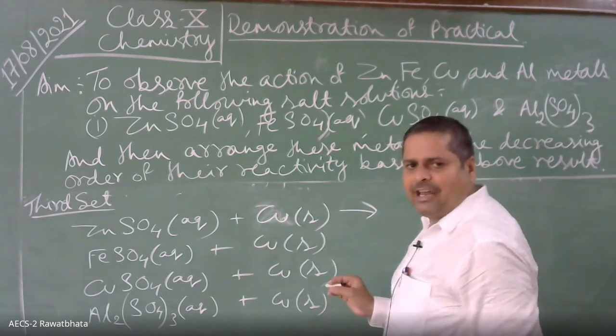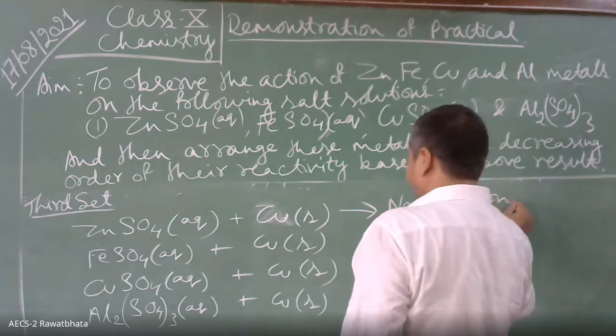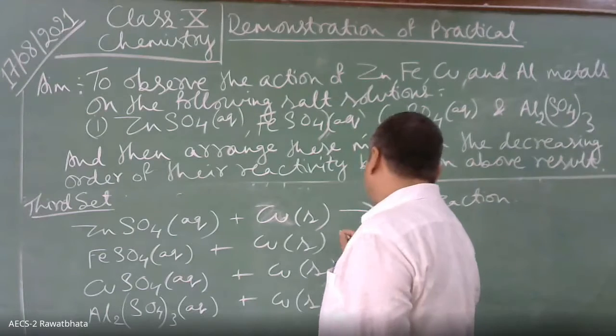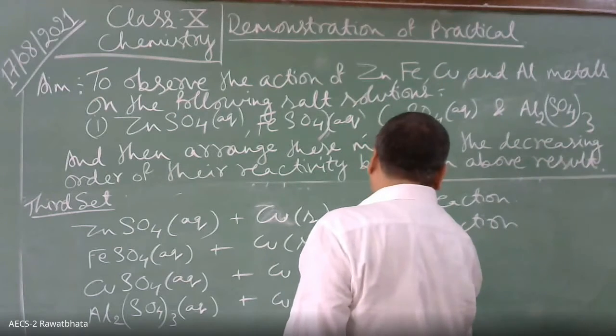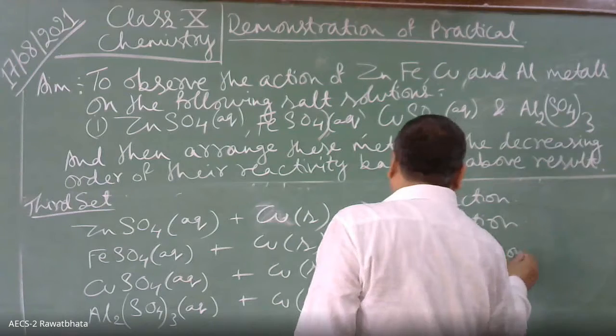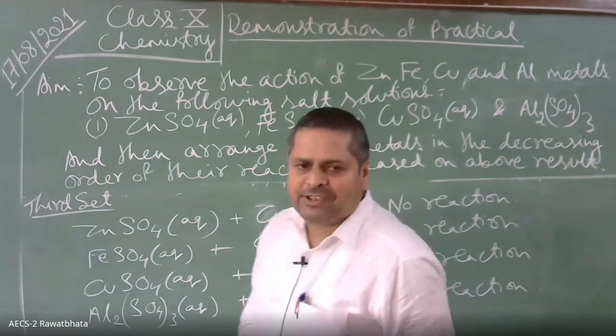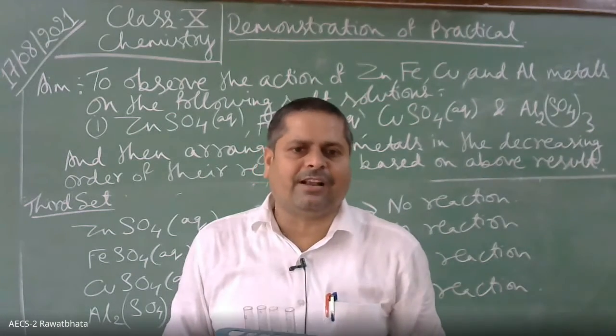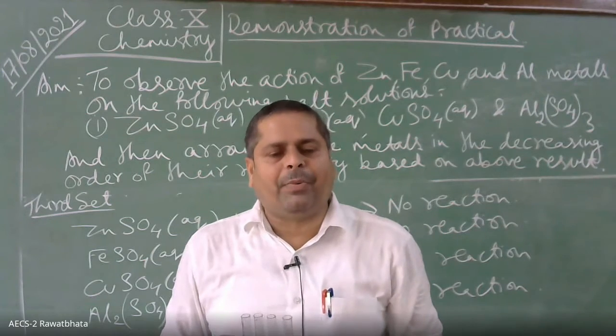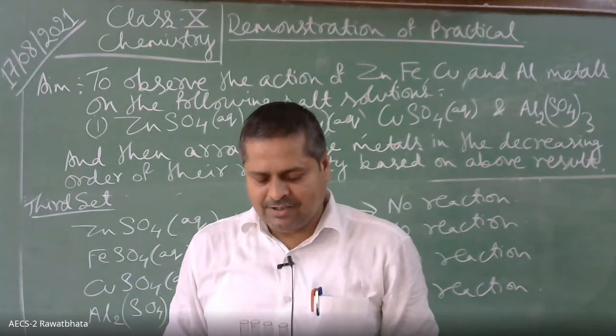Will there be any change? No change, sir. No reaction. Here also there will be no reaction, and here also no reaction. What is concluded by this? Among the 4 given metals, that is zinc, copper, aluminium, and iron, copper is the least reactive metal. Do you agree with this? Yes, sir. Copper is the least reactive.